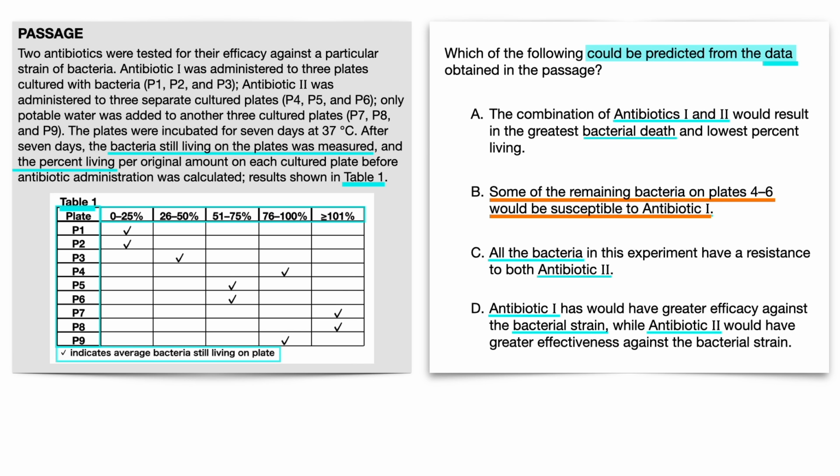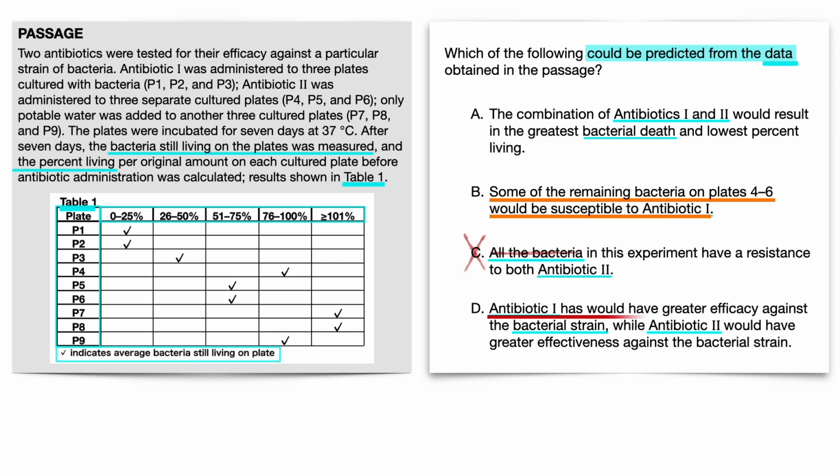Answer choice C says all the bacteria in this experiment have a resistance to antibiotic 2. All would mean 100% or greater would still be living, but there are no check marks in the greater than or equal to 100% boxes for plates 4 through 6, which according to the passage have antibiotic 2. So no, all makes this wrong.